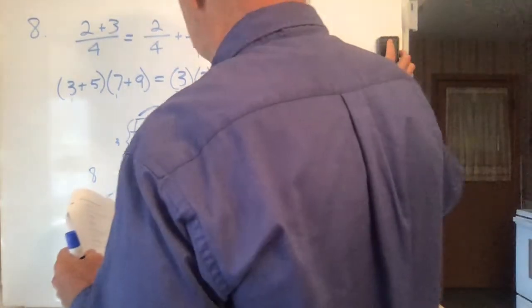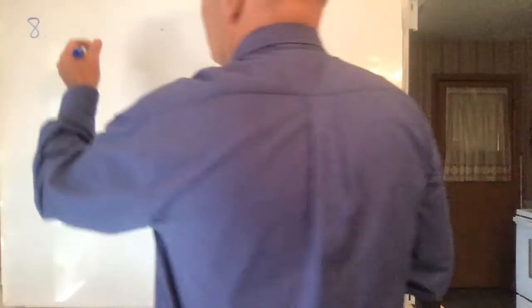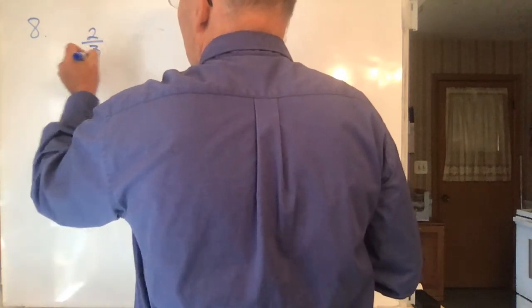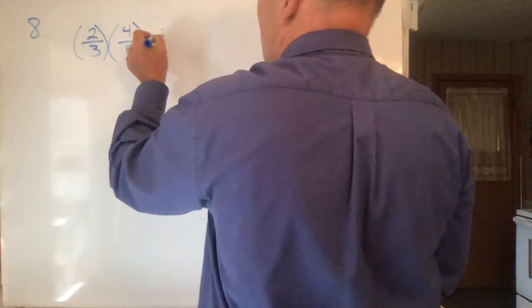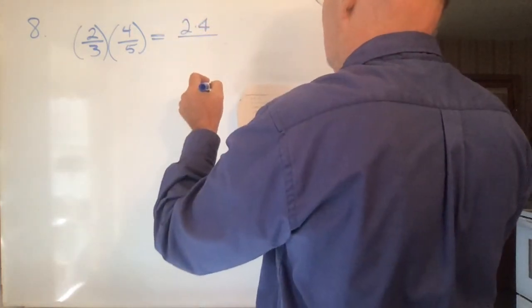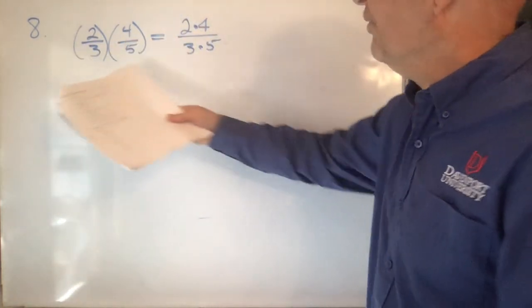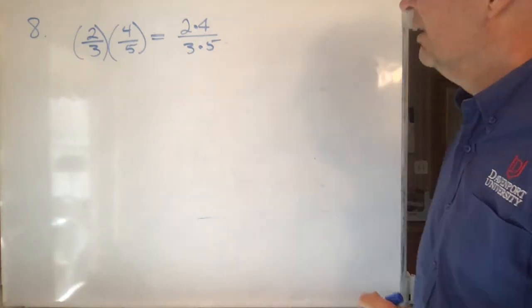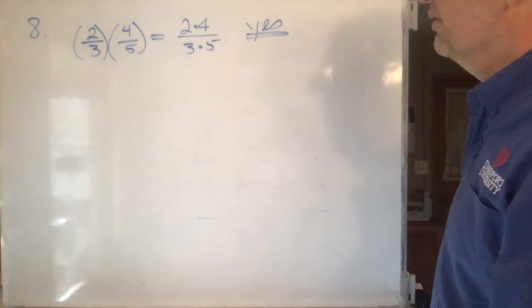So anyway, that's correct. What about the next one? So, for lack of space, we'll get rid of these two and see what the other ones are like. Next one says, is 2/3 times 4/5 equal to 2 times 4 over 3 times 5? Is that the way you multiply fractions? Do you just multiply the tops like that and multiply the bottoms? That seems pretty easy. Is it really that easy? And the answer is yes, it is that easy. Okay, so that's the way you multiply fractions.